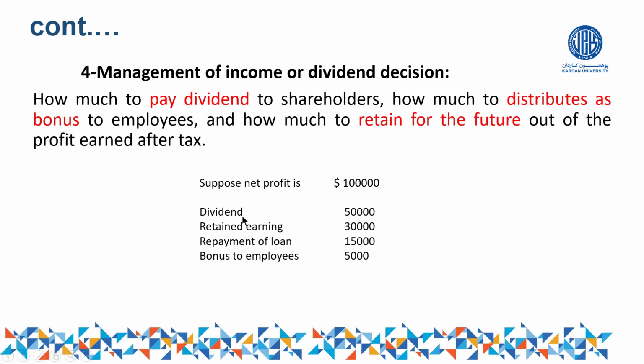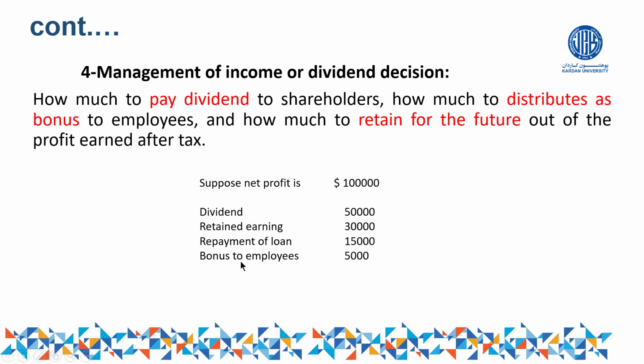So let us assume that the company has decided to distribute 50,000 to the shareholders out of 1 lakh and retain 30,000 in the business, maybe for future expansion, maybe for some emergency cases and so on. Total becomes equal to how much? 80,000. And also he may decide, for example, to repay the loan. 15,000 might be used for the repayment of loan.